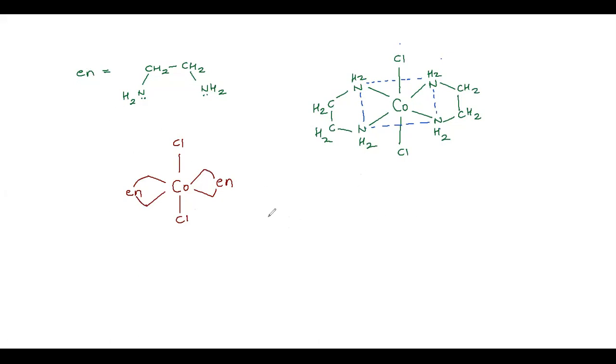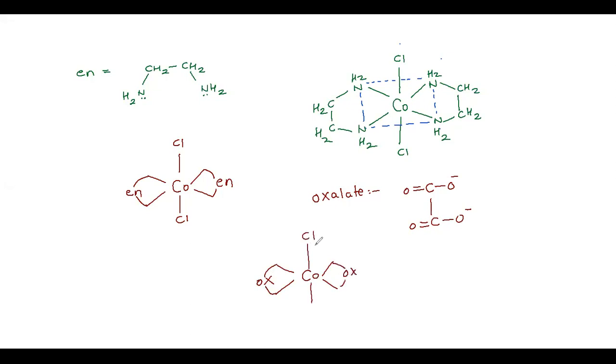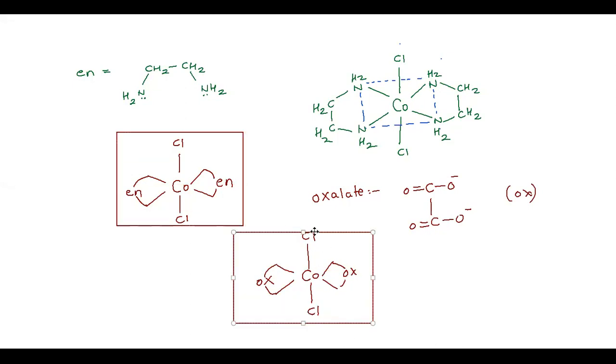Same way, if you see the oxalate ligand. So the oxalate ligand is this way, COO and COO. So if cobalt is connected to oxalate ligands, they just write ox, ox, and whatever remaining ligands. This is a shortcut notation which your textbook also has used this year. GTB also has written structures in this manner.